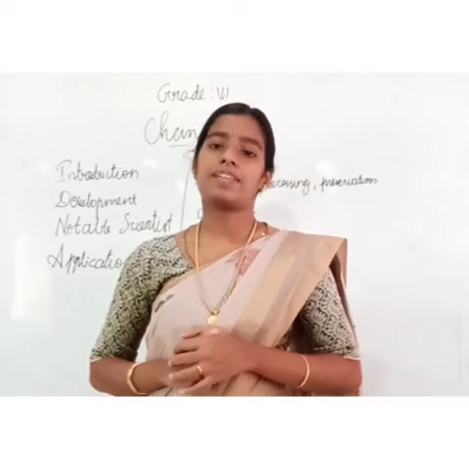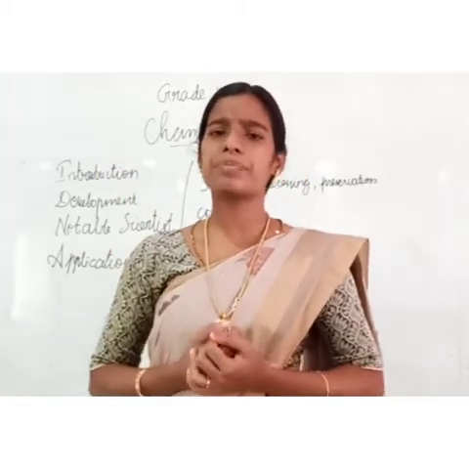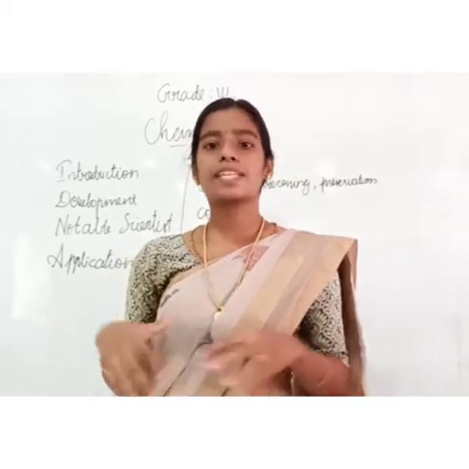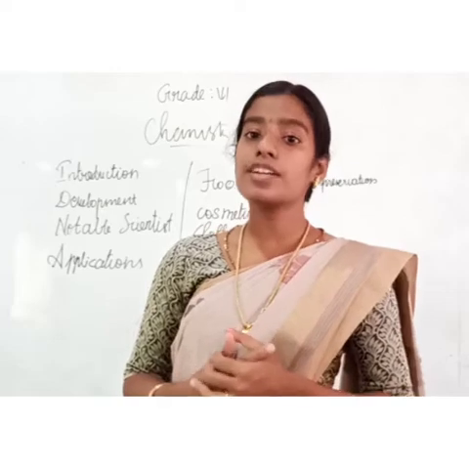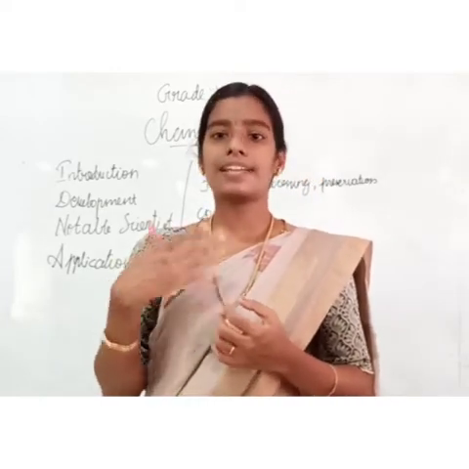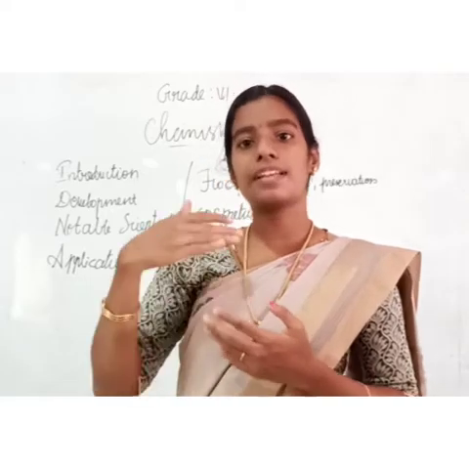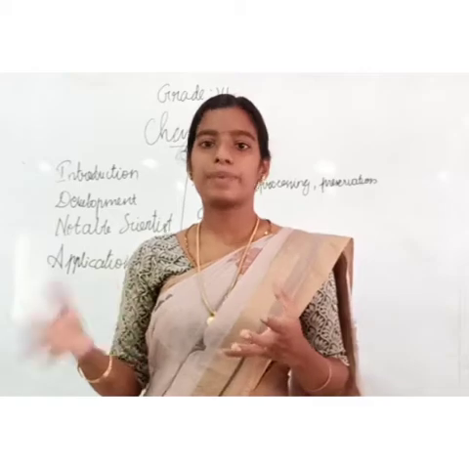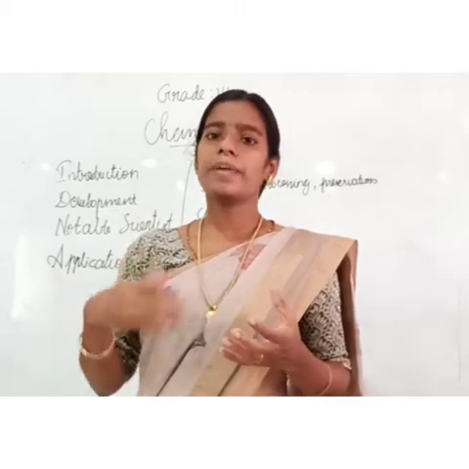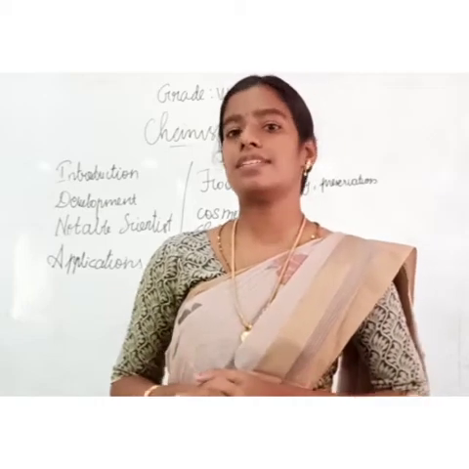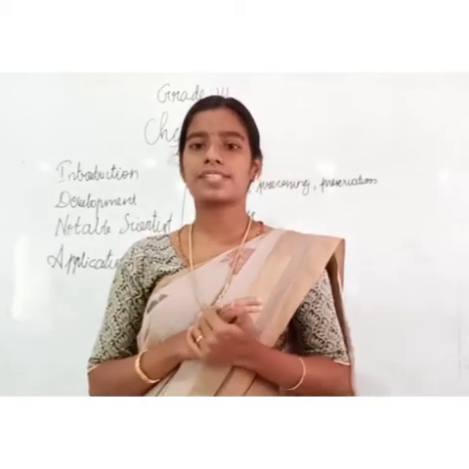Now, how did chemistry develop? In olden days, alchemists were a group of people who performed some magic. They were trying to get gold, and in that experiment, even though they did not reach their goal, while performing many experiments, they got many new substances and they named these substances with some symbols.